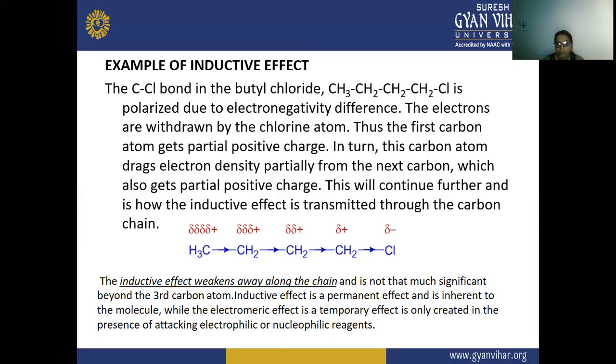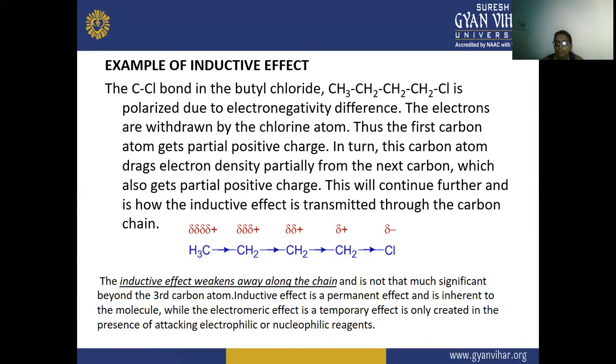So this is the example. Next, the inductive effect weakens along the chain. As it goes far, the inductive effect weakens and is not that significant beyond the third carbon atom.